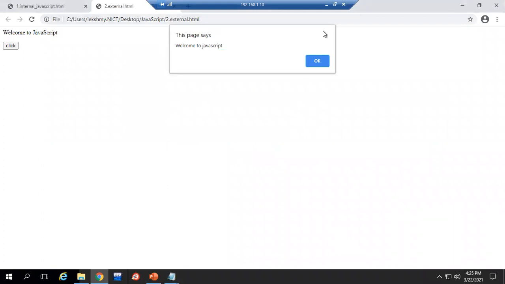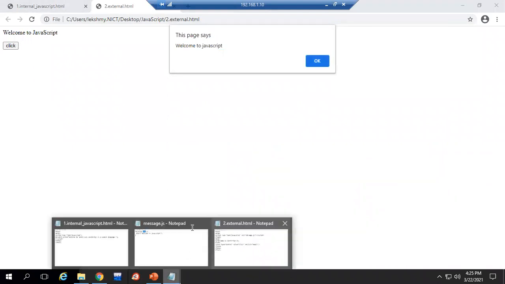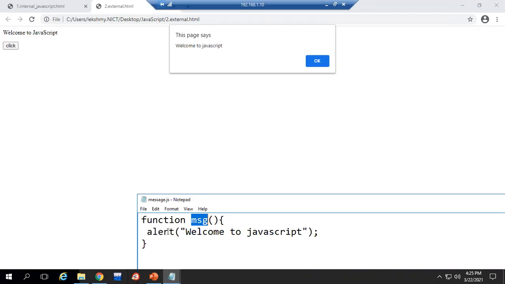This is how I got this pop-up message, because here I have used the function alert. If I use the alert function, I'll get this pop-up type of message box. If I click on this OK, that pop-up message will go. Again, if you click on that button, again it will come. So every time I click on that, this pop-up message will appear. So this we have created using JavaScript.